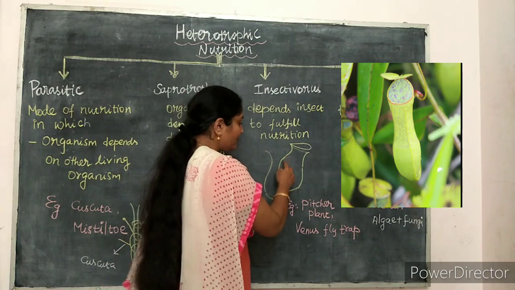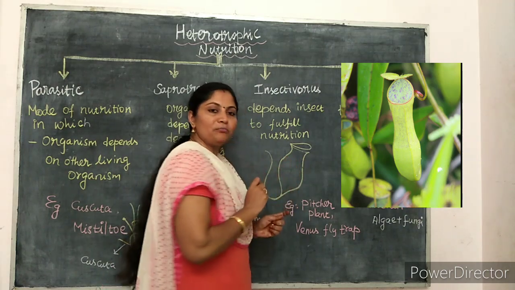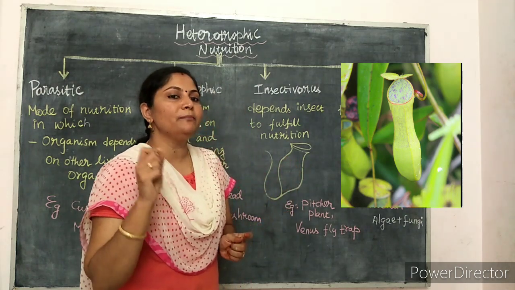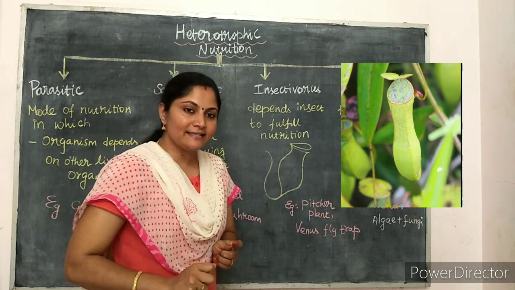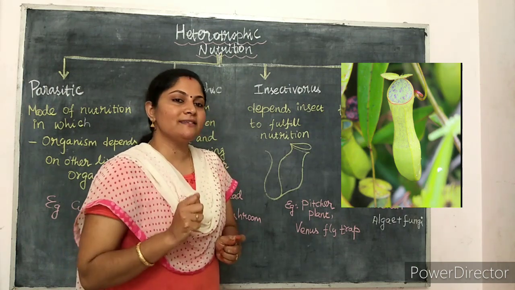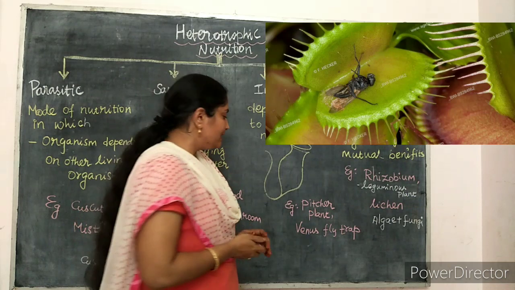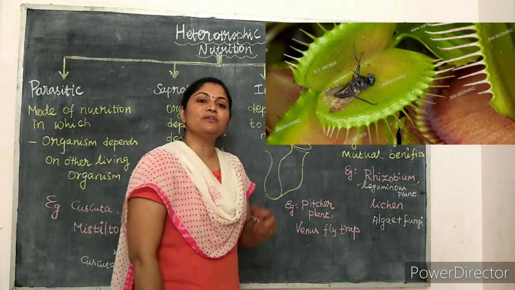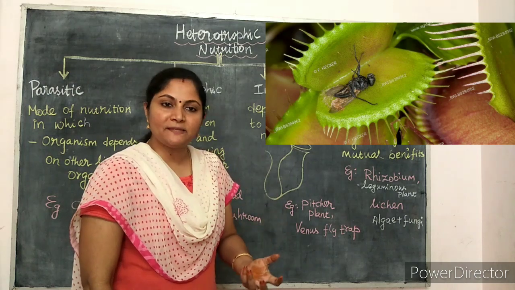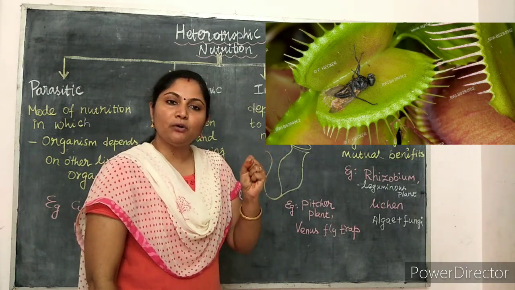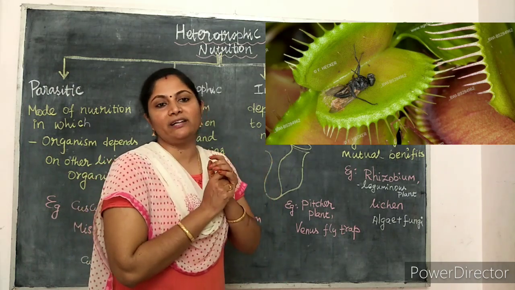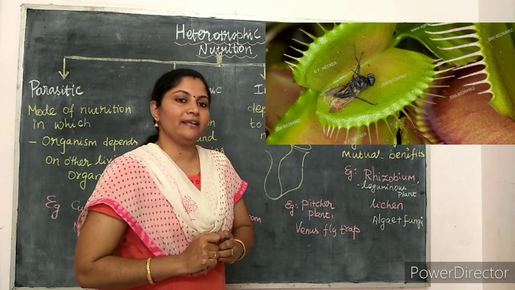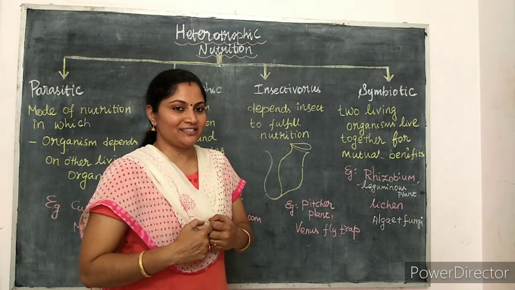When an insect comes inside, there is a sticky liquid that digests the insect and takes the nitrogen from it. Similarly, in the Venus flytrap, the leaves are modified into traps that shut when an insect sits on the leaf, and it digests that insect and takes the nitrogen.